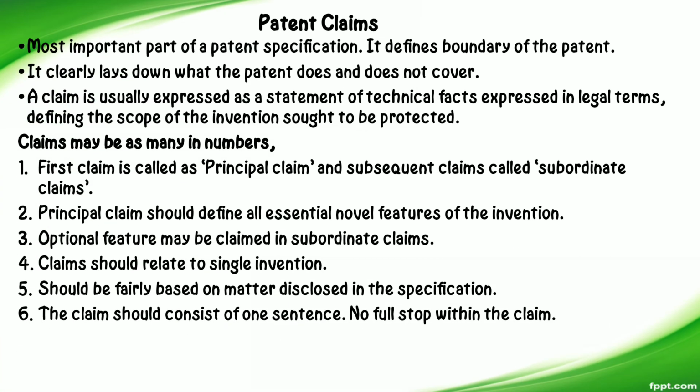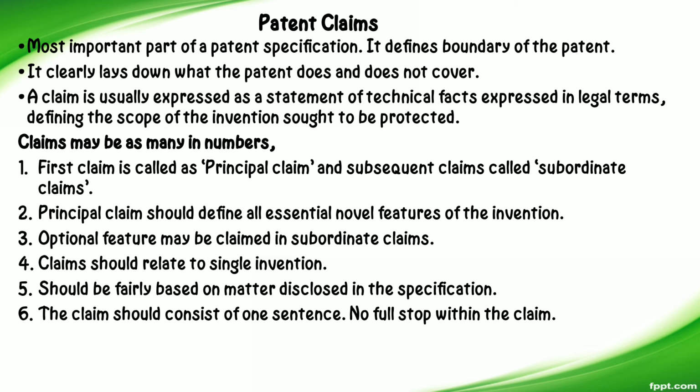Then patent claim. The most important part of patent specification is the patent claim. It defines the boundary of a patent. It clearly lays down what the patent does and does not cover. A claim is usually expressed as a statement of technical facts expressed in legal terms defining the scope of the invention sought to be protected. Claims may be many in number, and there are some features of claims given below.